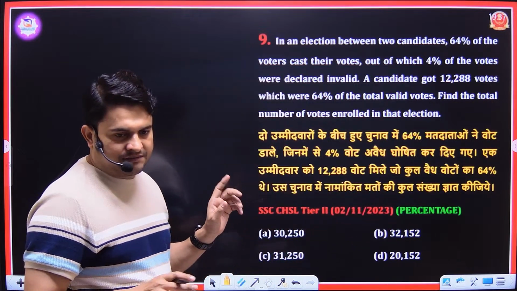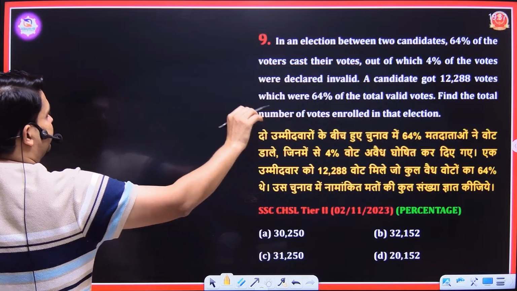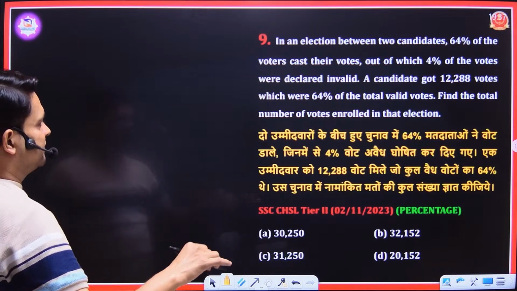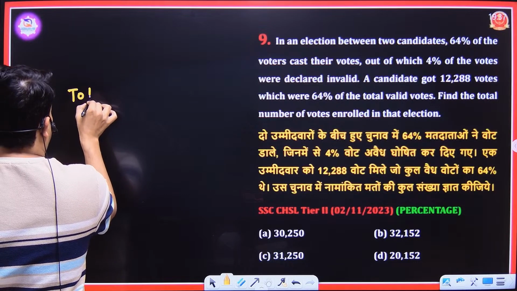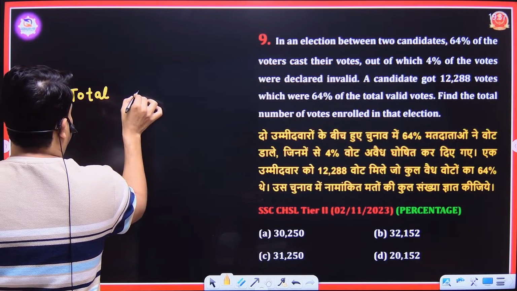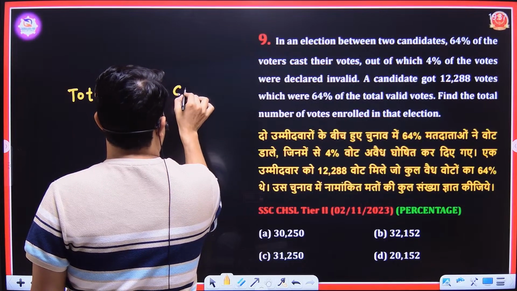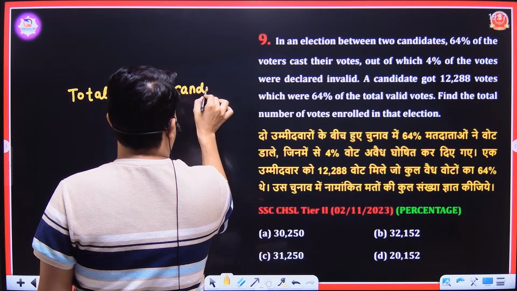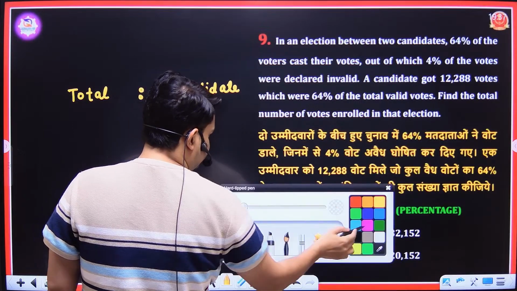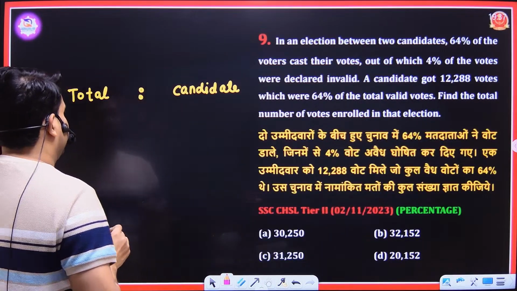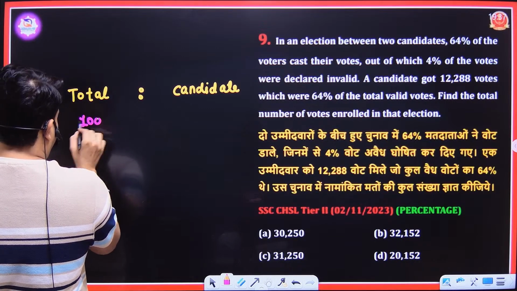Percentage question it was. See, what we have: in an election between two candidates, 64% of the voters cast their vote. Here we will write total votes, and here we will get candidate votes.